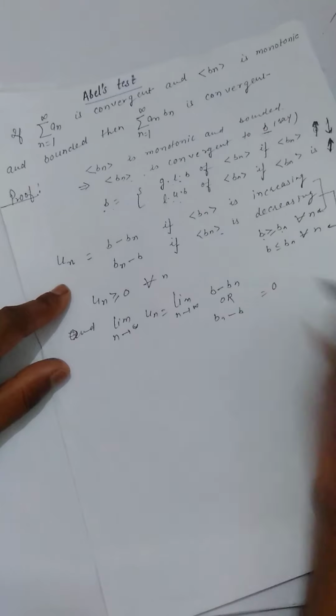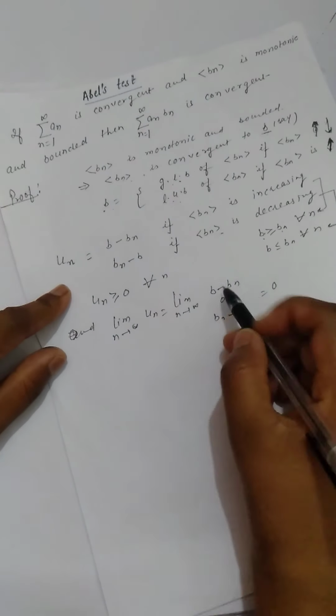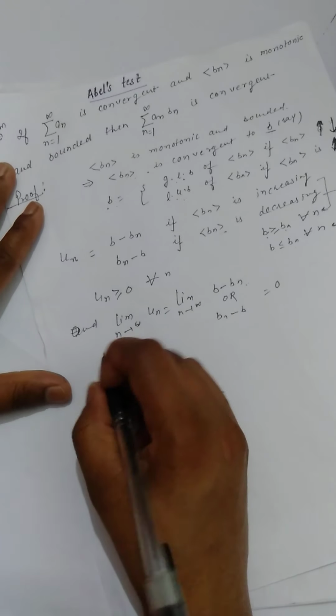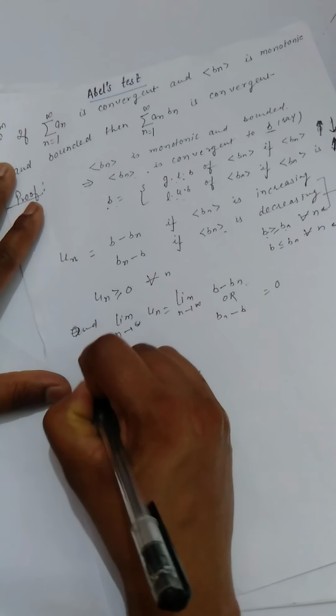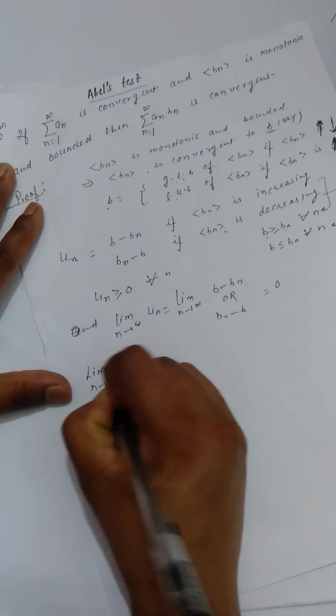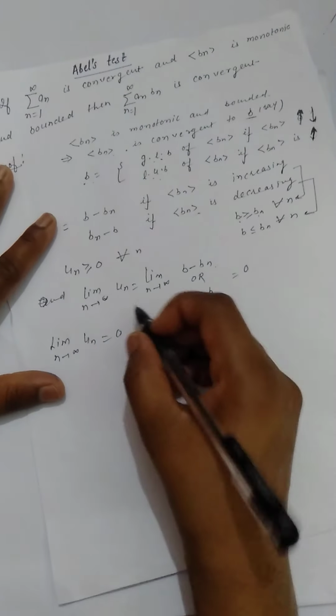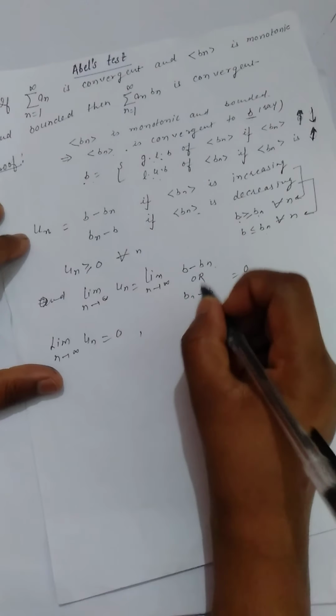In both the cases it is 0, because limit of bn is b in both cases.